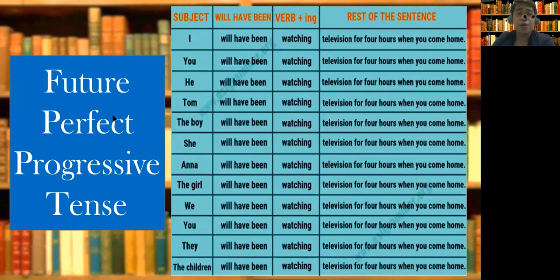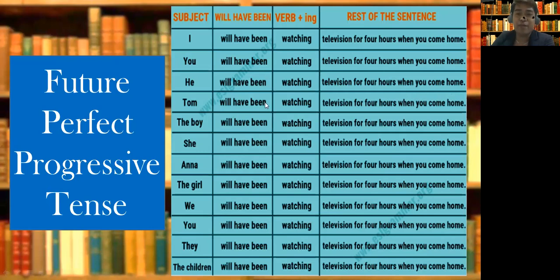Let's continue with the future perfect progressive tense. I will have been watching television for 4 hours when you come home. You will have been watching television for 4 hours when you come home. He will have been watching television for 4 hours when you come home.